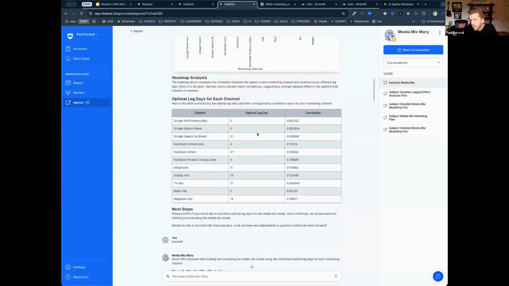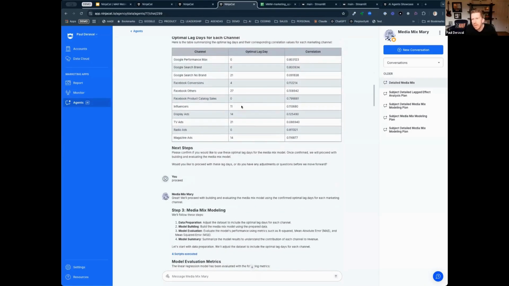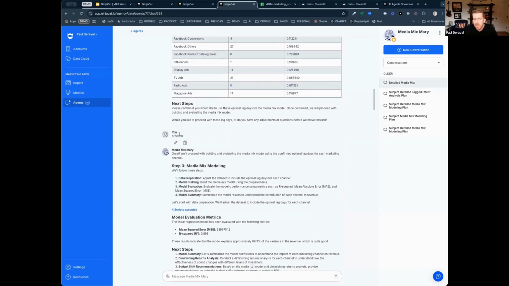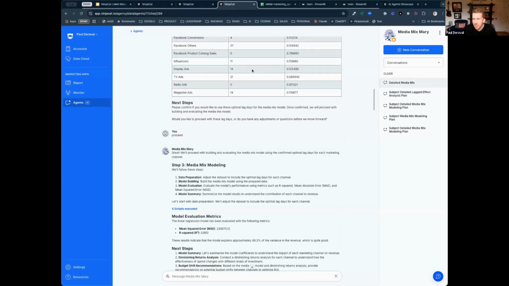So if you haven't done a lagged effect analysis, this is basically saying when you spend money on different channels, I spend money today on a bottom of funnel search campaign, I should see the impact today. If I'm spending money on radio or TV or billboard, I might not see that from the day I spend. The time to the day I see the impact might be a lag of X number of days. So that's the step this is doing, all the regression to figure that out and presenting it to the user. That's an important input into many media mix models. So the user just says proceed, or says, no, actually change this one to be 0 days.